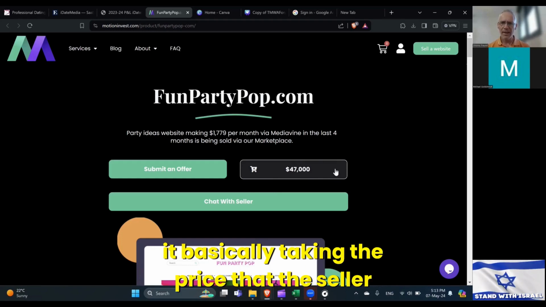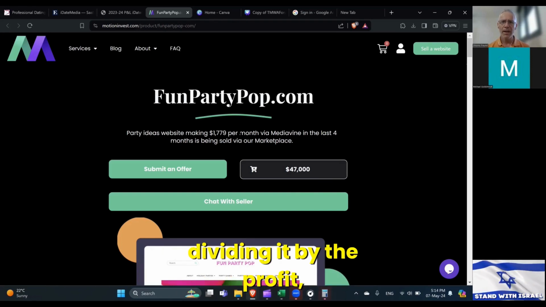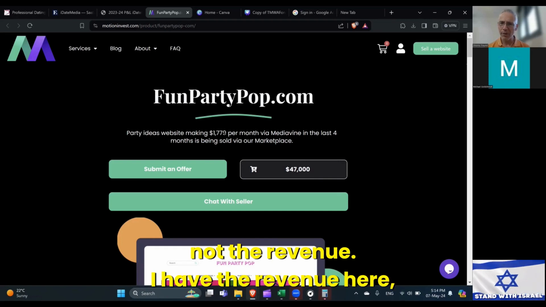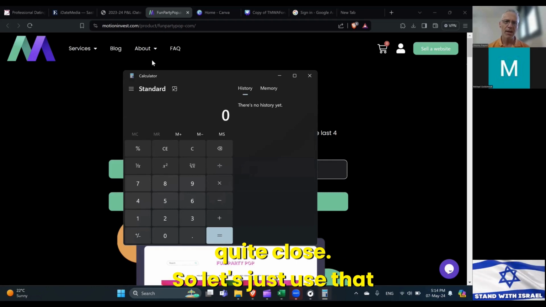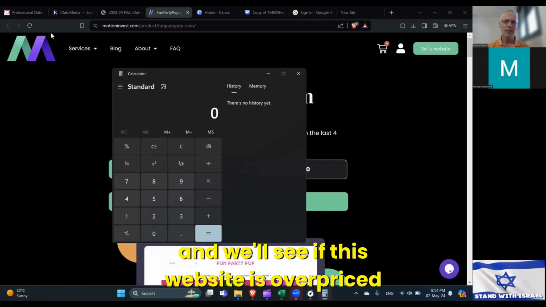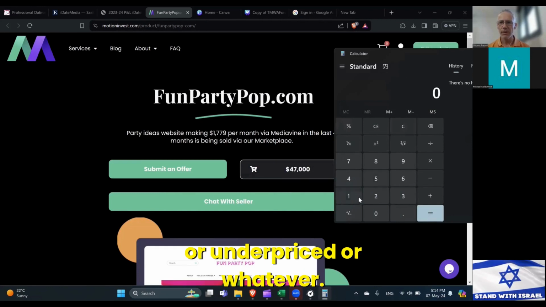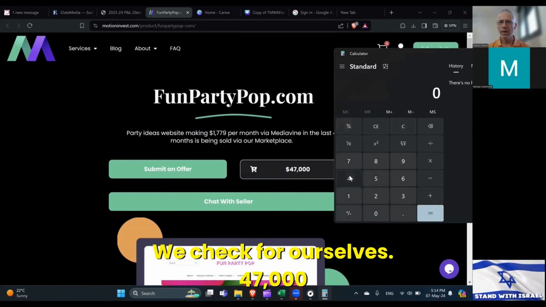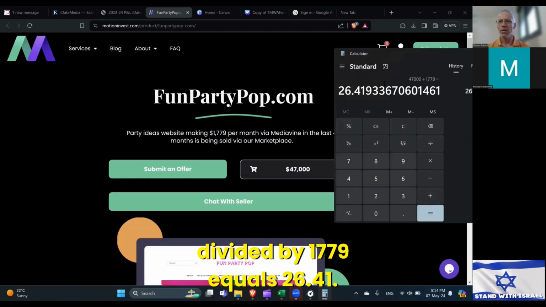Let's make a quick calculation about the multiplier. Multiplier is basically taking the price that the seller wants and then dividing it by the profit, not the revenue. I have the revenue here, but usually with content websites, it's quite close. So let's just use that, and we'll see if this website is overpriced or underpriced. We check for ourselves: 47,000 divided by 1,779 equals